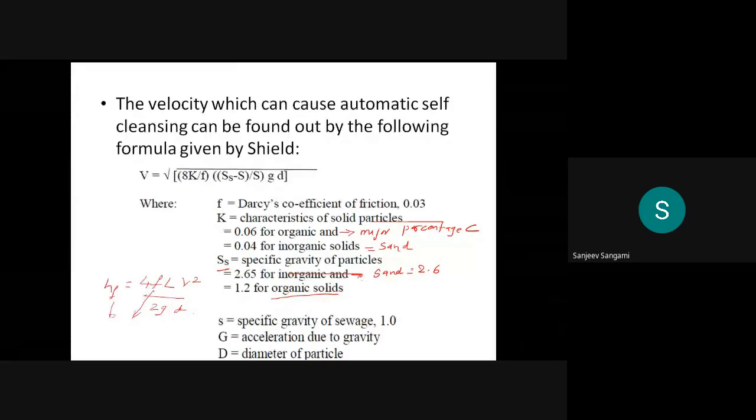Then HF, then F, whatever coefficient of friction we are talking about, this F can be calculated with the formula called HF is equal to 4FLV square by 2GD. That is Darcy's equation we already studied. Based on Darcy's law, we have arrived at this. Then G is the acceleration due to gravity, and D is the diameter of the particles.